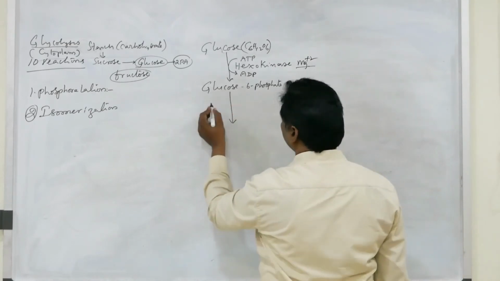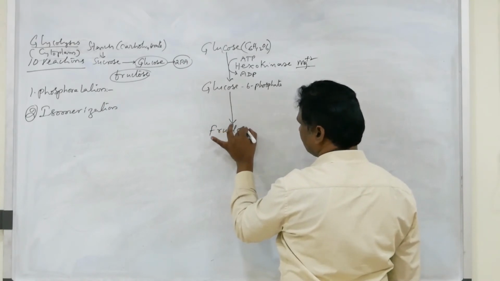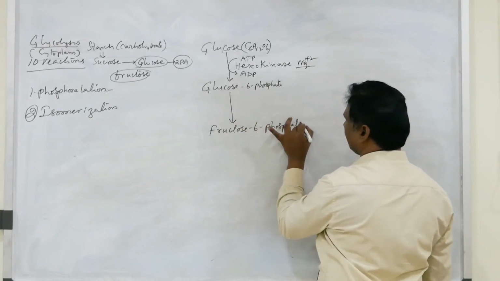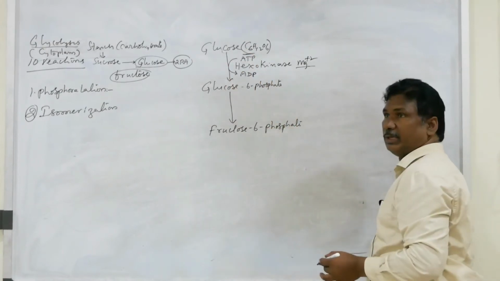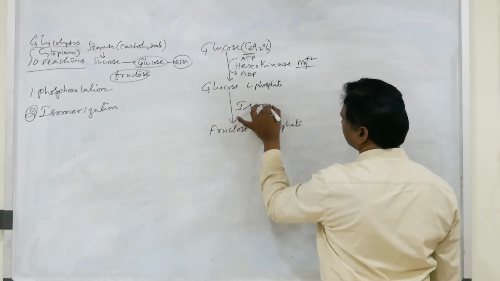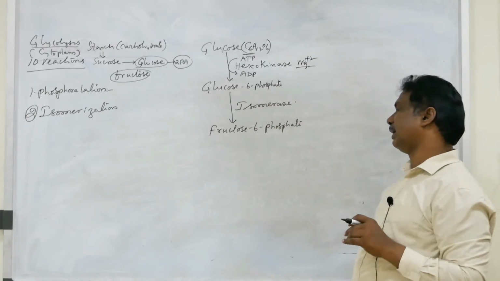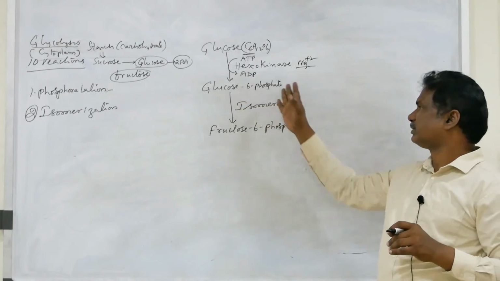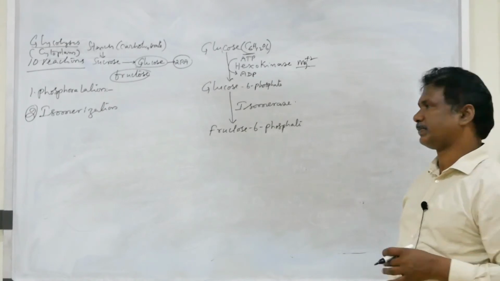So glucose 6-phosphate is converted into fructose 6-phosphate, with no change in carbon number, 6 carbons, in the presence of the enzyme phosphohexose isomerase.